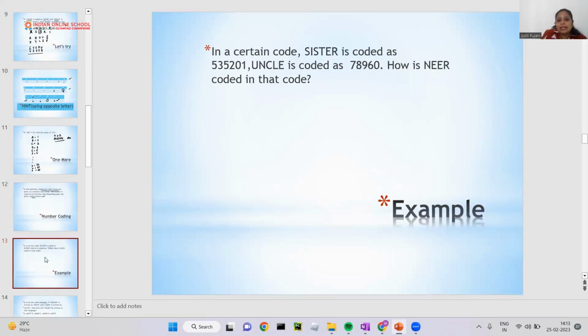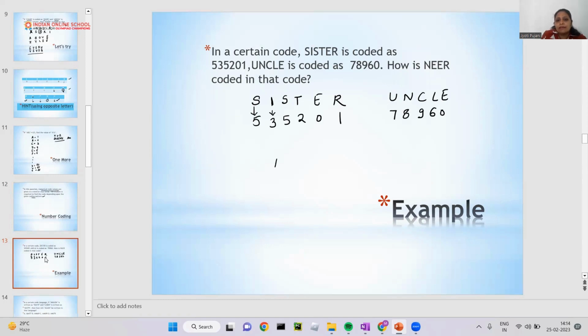Just like if sister is coded as 5352001, it means S will be considered as 5, I as 3, S again 5, T 2, E 0, R 1. And uncle is coded as 78960.